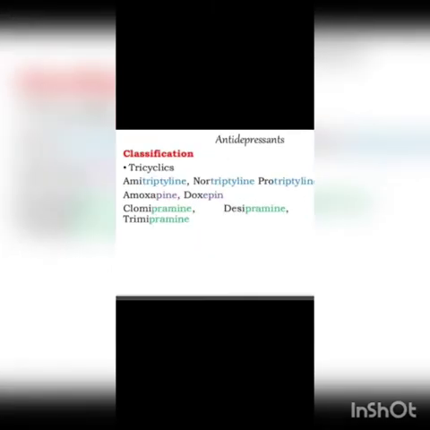One thing you can do is remember one drug from each row. In the first row you can remember amitriptyline, in the second row doxepin, and in the third group you can remember clomipramine or trimipramine or desipramine. It's according to your comfort. Imipramine is more comfortable and easy, so you can remember this. This all comes under the tricyclic group.